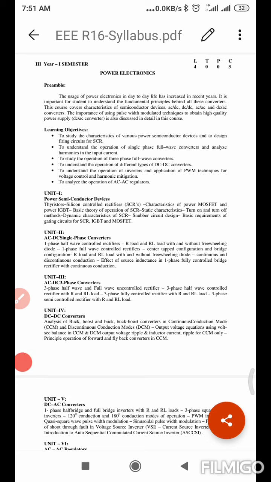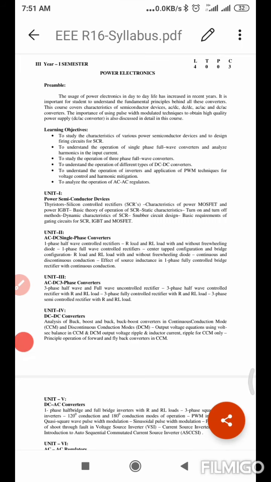Okay? After that we have to study the characteristics of SCR and operating methods of SCR, and what triggering circuits are present for the triggering of SCRs. Okay? So in our unit 1 we are going to discuss only basic elements, the elements we are going to use for the designing of the circuits. Okay? So coming to unit 2, in unit 2 we are going to convert AC to DC.